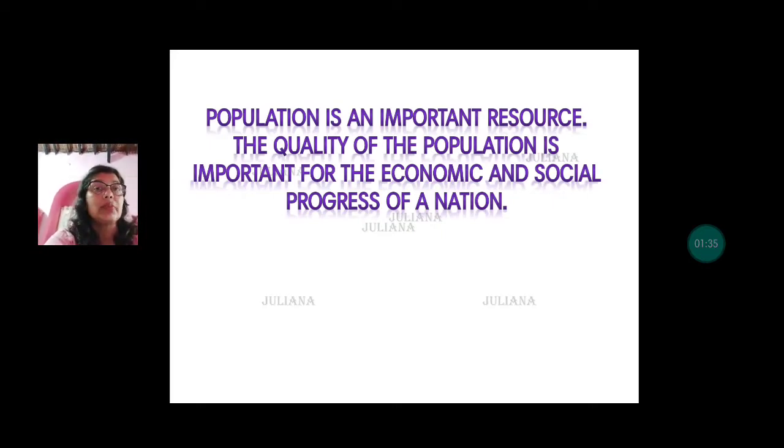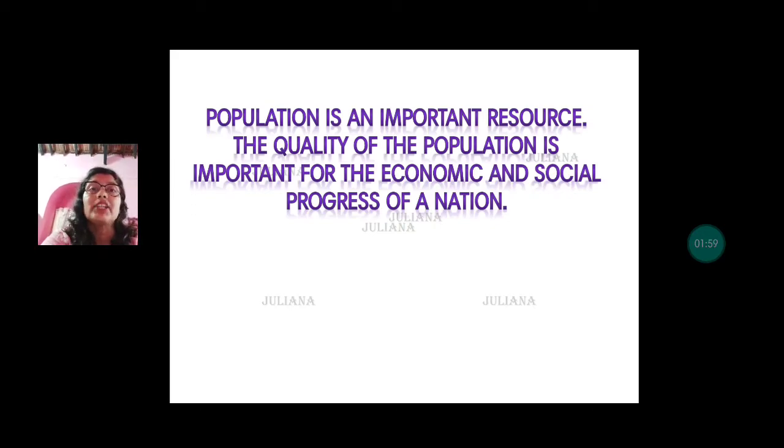But we need to keep in mind that population can be turned into a resource. How can that be done? That's possible when the population is literate, when the population is young. Like in India, we have seen that we have more of young population in chapter 2. Young population is needed in various economic activities.